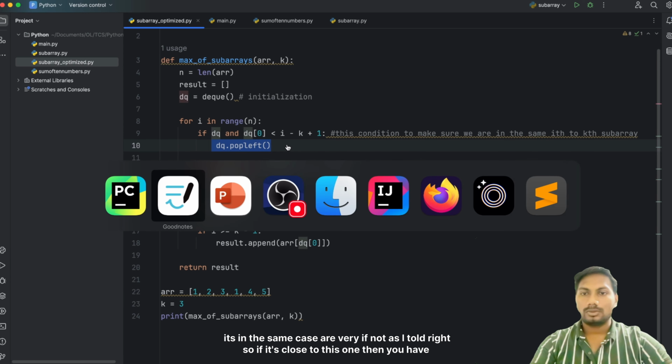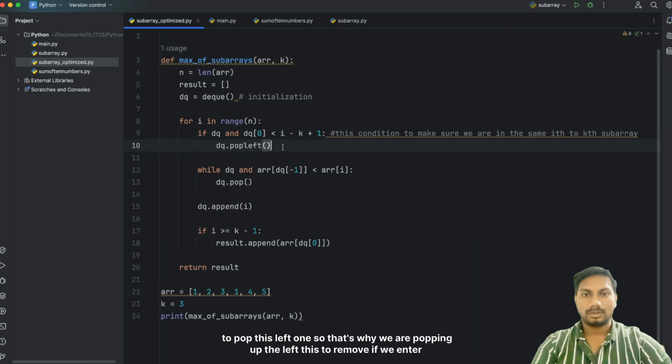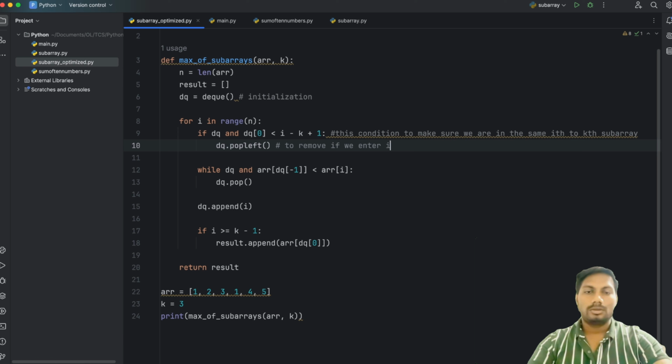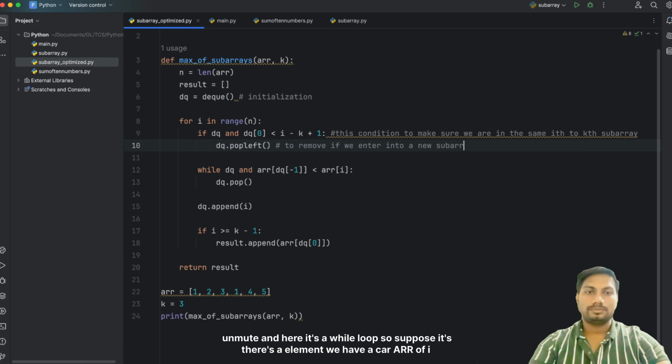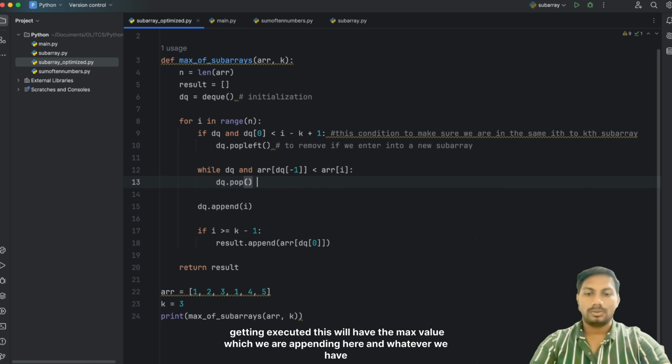If not, as I told, if it goes to this one, then you have to pop this left one. So that's why we are popping this left, just to remove if we enter into a new subarray. And here it's a while loop. Suppose there's an element we have occurred, AR of I, it's greater than the current DQ minus 1, that is the top one. That means we have to pop out and make sure that it is having that AR of I. That's why at the end, when this while loop is executed, this will have the max value, which we are appending here.